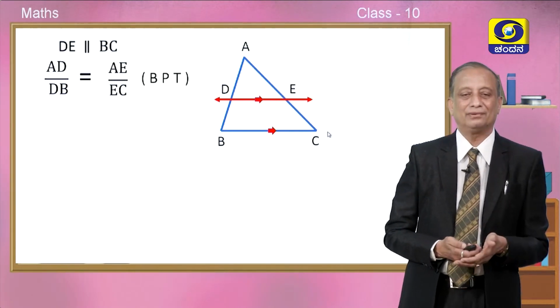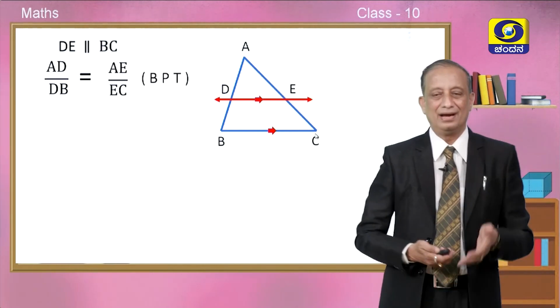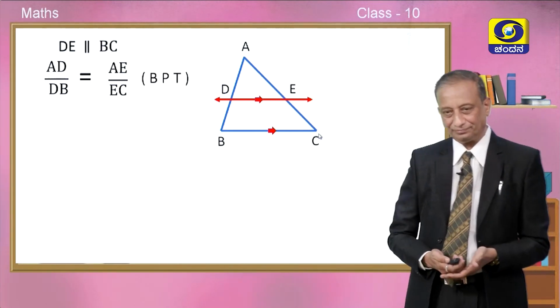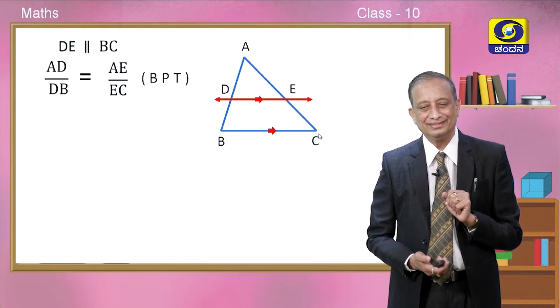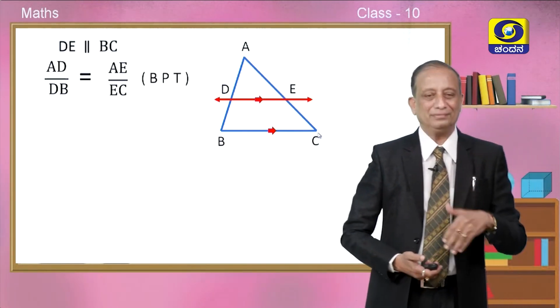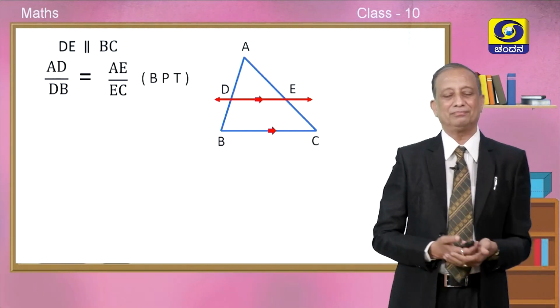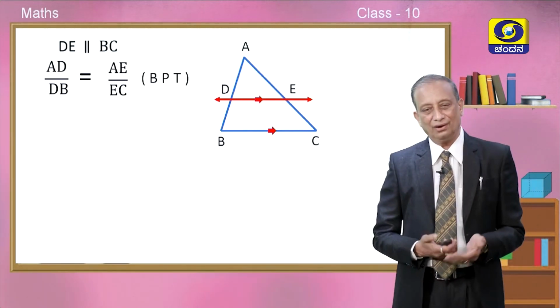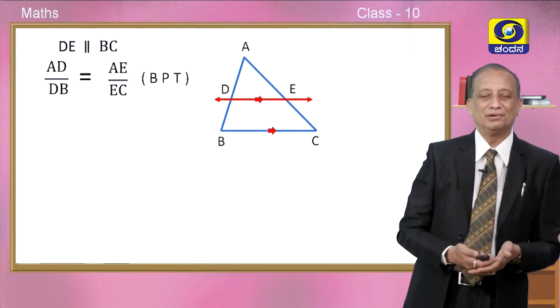This is what our BPT or Thales theorem has told us. Okay. Now, using this, can you manipulate this or find out something extra, go further from this? Okay, how to go about it?